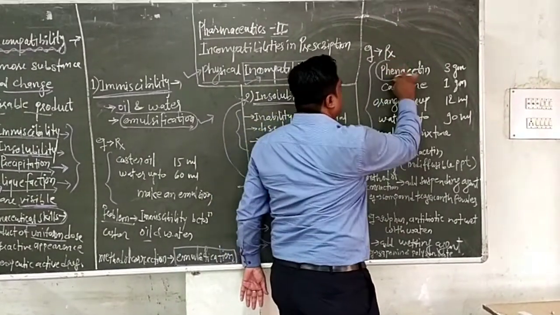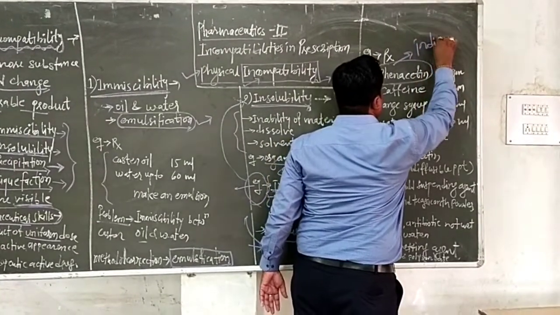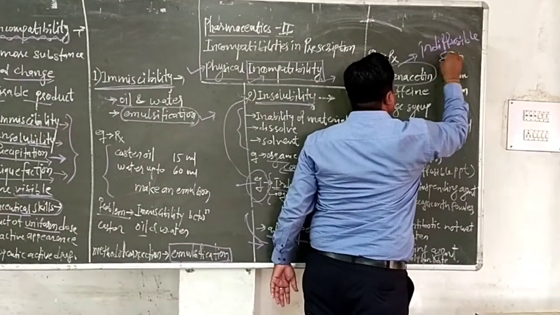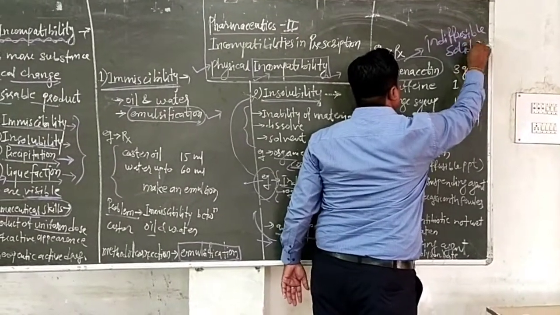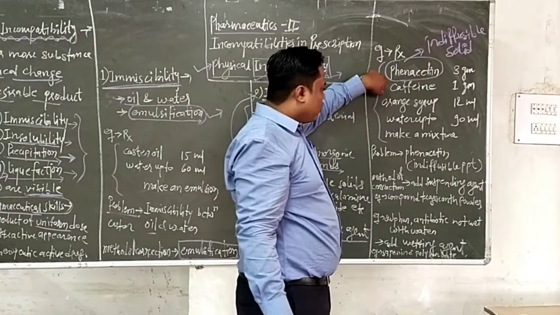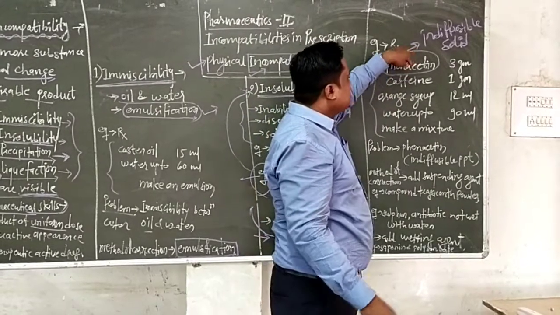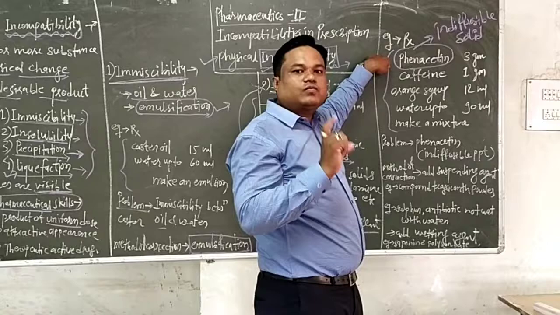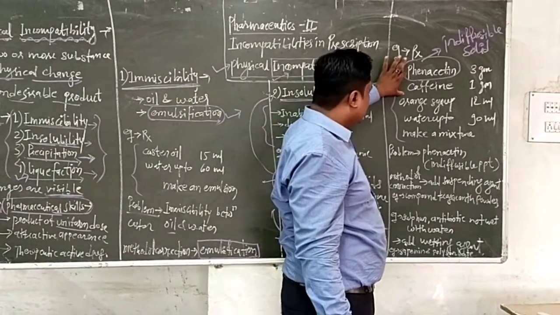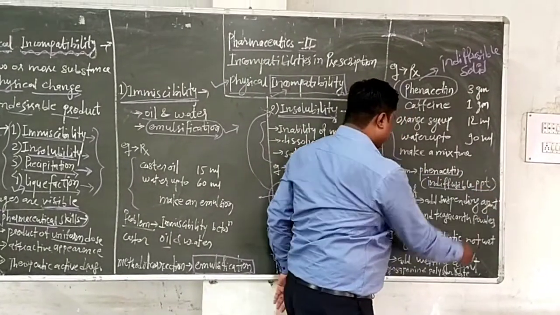In this case, phenacetin is an indiffusible solid, which is not soluble in the particular solvent, water, and after shaking it does not diffuse in the water. So phenacetin is an indiffusible precipitate.